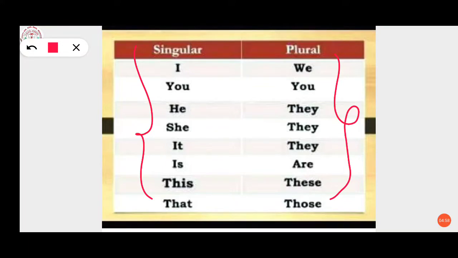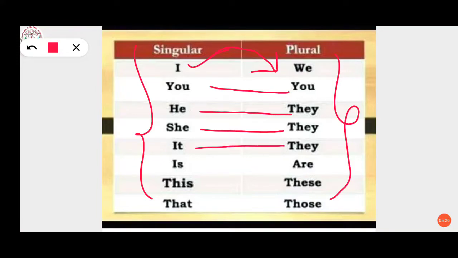Now here, if we are talking about any singular thing or single thing, we will use I. And if that I has to be changed to plural, what should we use? We. Likewise, you, in place of you will be there. He, they, she, for she what will we use? They. For it also we will use they.